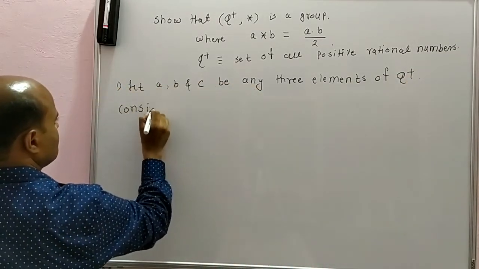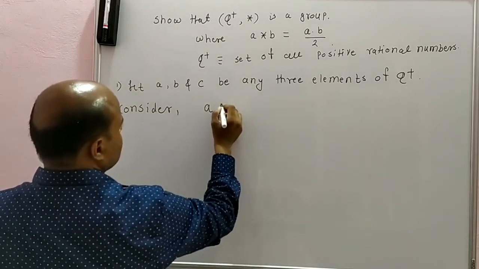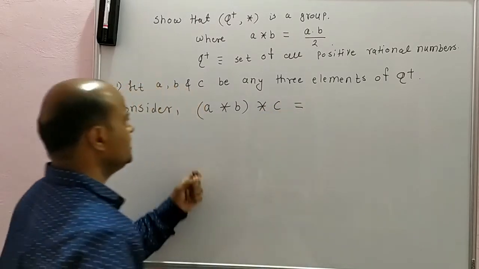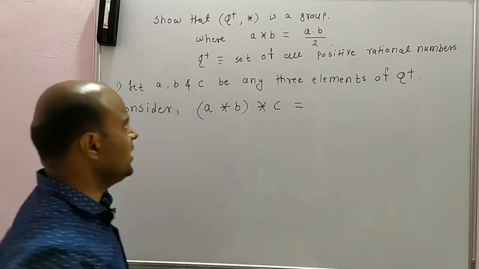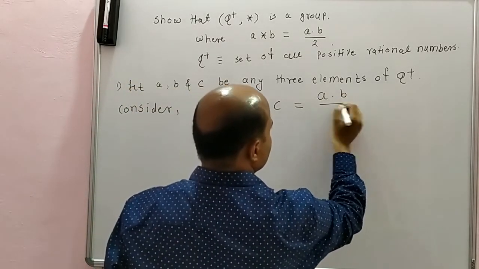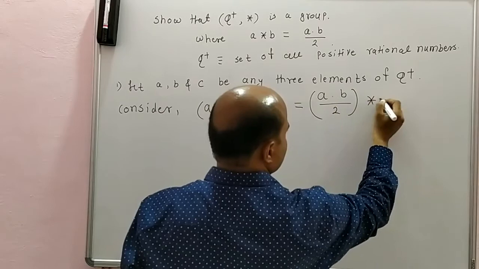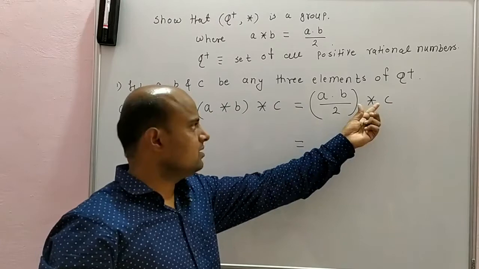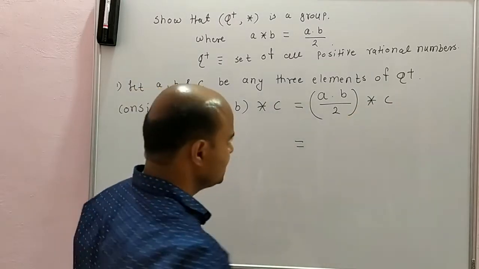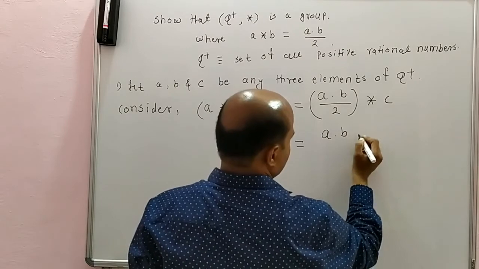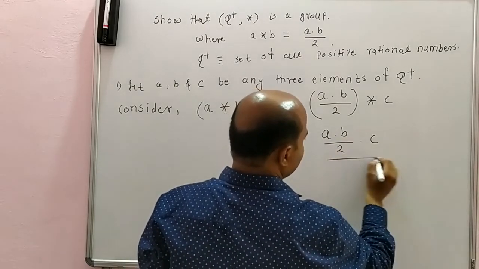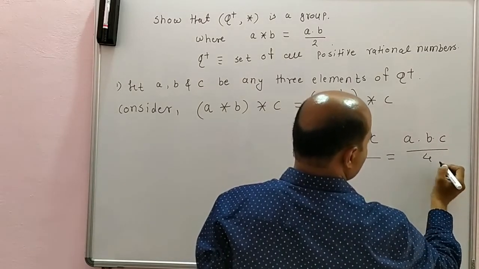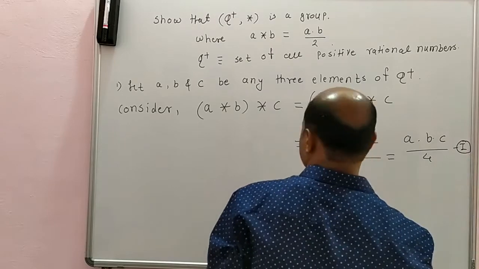Consider A star B star C. This is equal to, firstly apply star on A and B. So we will have A into B by 2 star C. Again apply star to these two elements. We will get A into B by 2 into C by 2. This is equal to A into B into C by 4. Give this as number 1.